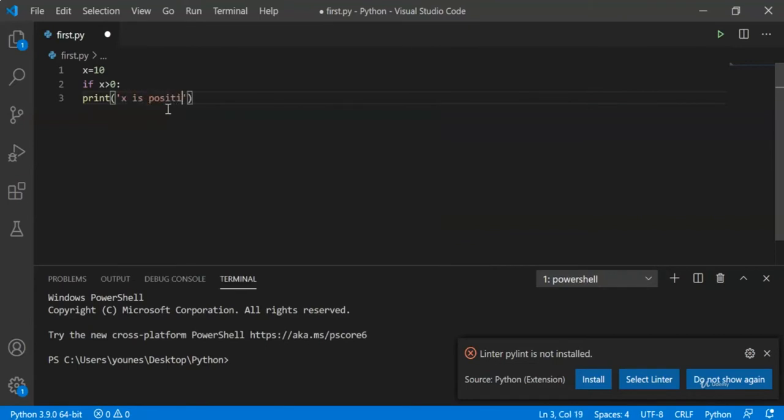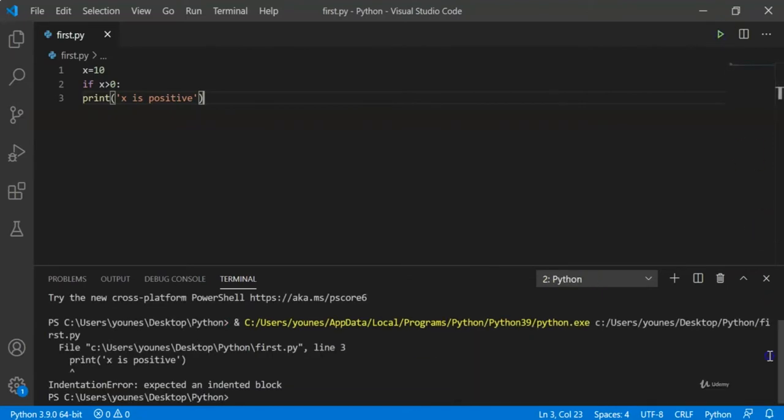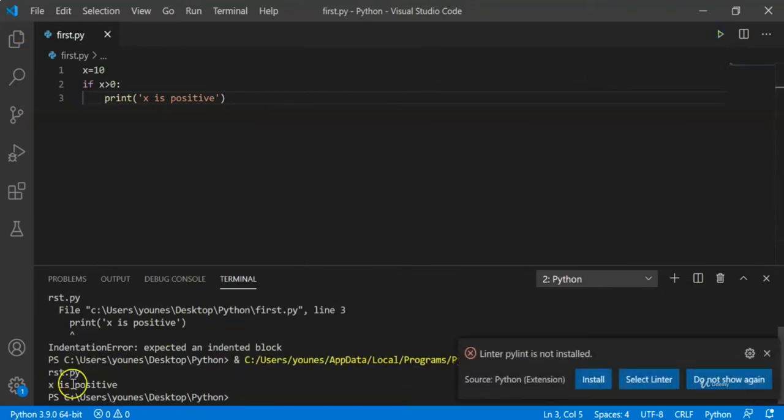"x is positive", and let's run this code, we'll get an error saying expected an indented block. So how do we indent it? We simply press tab and let's run the code one more time. We'll get x is positive.